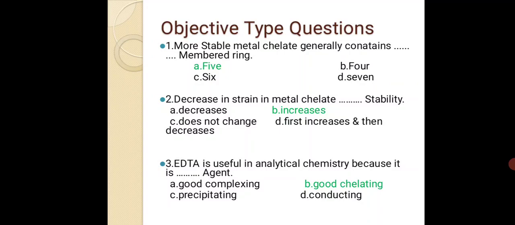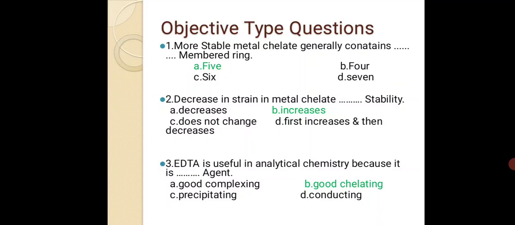Second, decrease in strain in metal chelate blank stability. A decrease, B increase, C do not change, D first increase and then decrease. Right answer is B, increase. Decrease in strain in metal chelate increases stability.